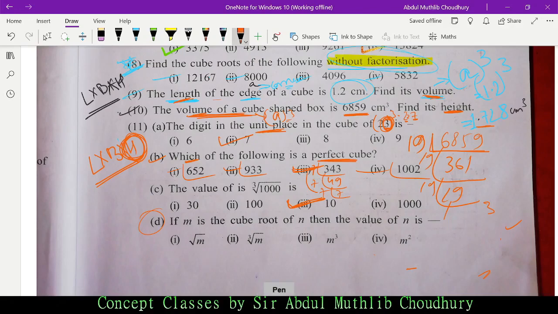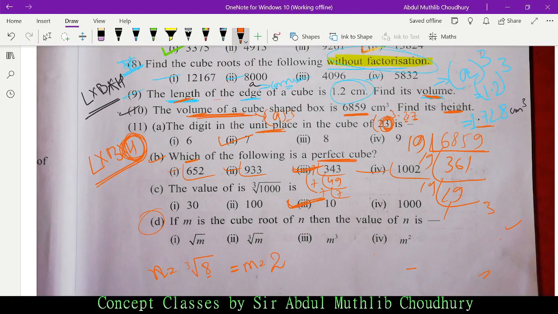Say n is 8, cube root of 8, so m would be how much? 2, isn't it? If m is the cube root of n, 2 is the cube root of n, which I have assumed as 8. Then what would be the value of n?